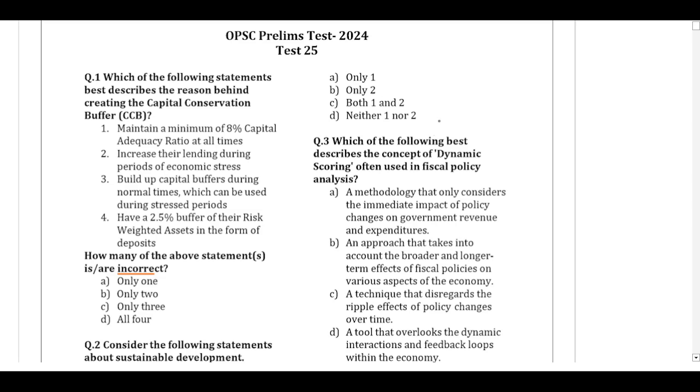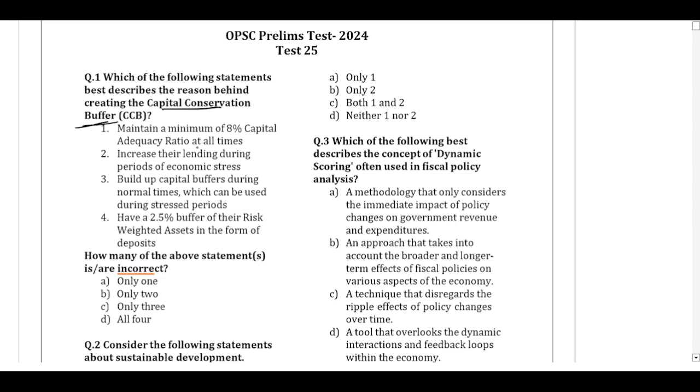Which of the following statements best describe the reason behind creating the capital conservation buffer? Statement 1. To maintain a minimum of 8% capital adequacy ratio. 2. To increase the lending during the periods of economic stress. 3. Build up capital buffers during the normal times, which can be used during the stress period. And 4. Have a 2.5 percentage of buffer for their risk-weighted assets in the form of deposits.